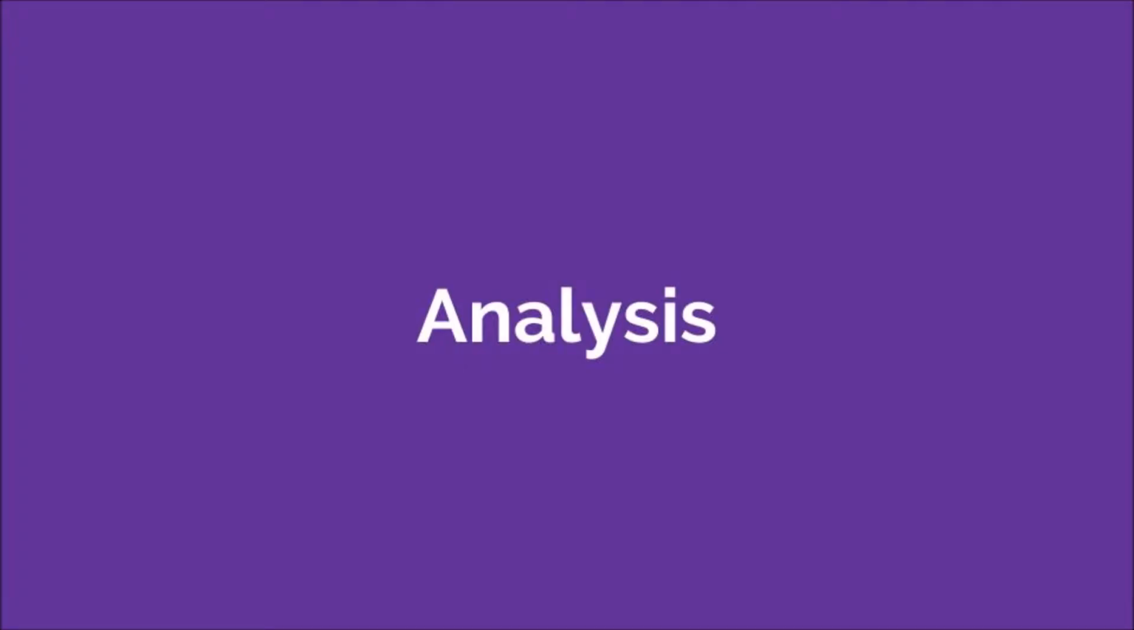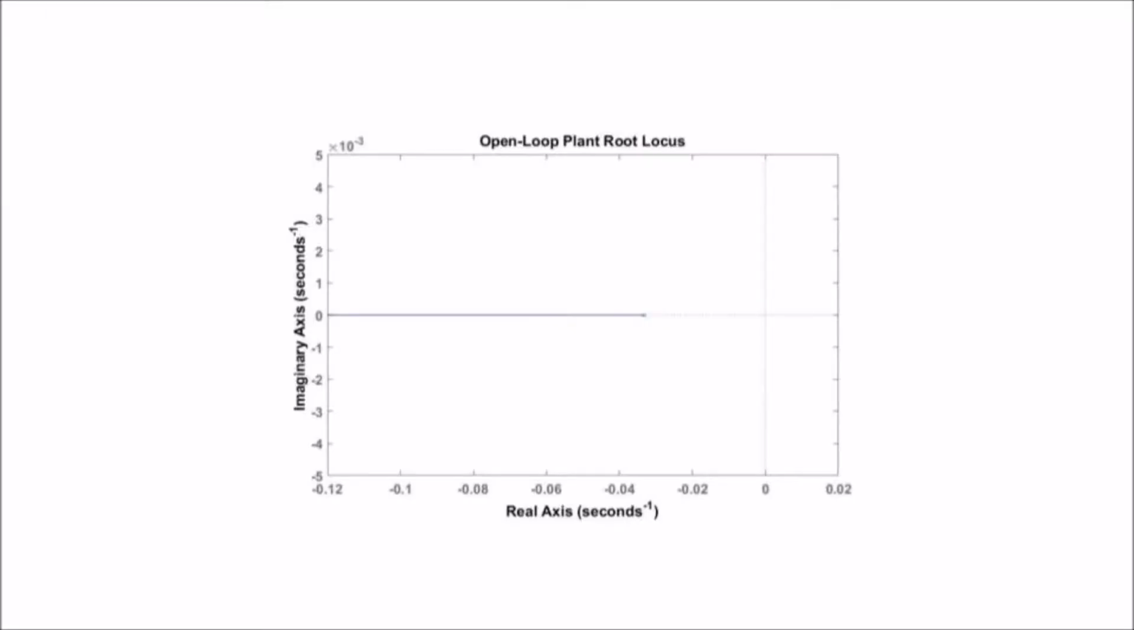On to analysis. In the figure on screen, you can see that we have decided to use the open loop pole locations to analyze our system. This tool has allowed us to easily determine that our system only had one left-hand plane pole, as can be seen in the picture, and is thus stable.